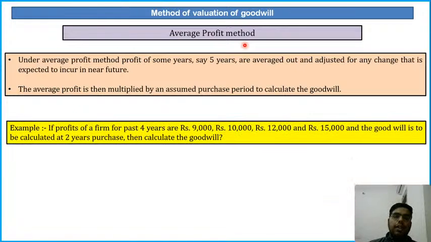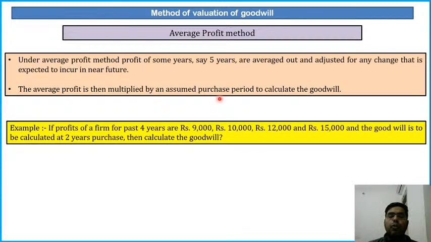So I am giving you an example. If profits of a firm for the past 4 years are rupees 9,000, 10,000, 12,000, 15,000, and the goodwill is to be calculated at 2-year purchase, then calculate the goodwill. What do you mean by 2-year purchase? They have told you that the average profit is multiplied by an assumed purchase period. So the purchase period is a multiplier here. What do you mean by purchase period?